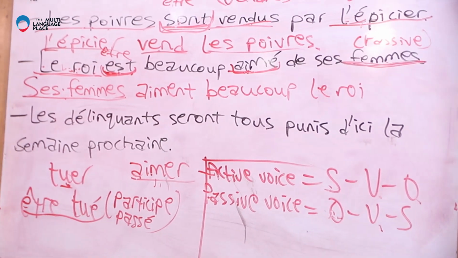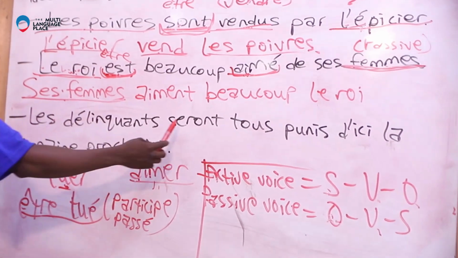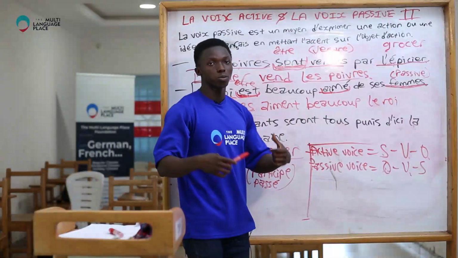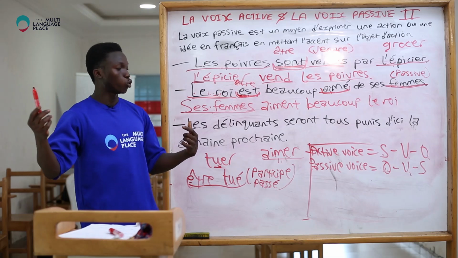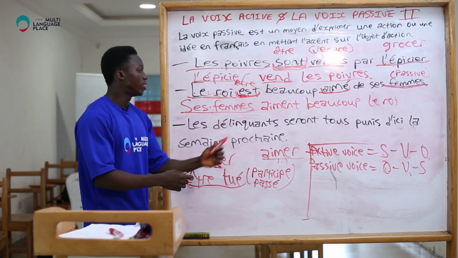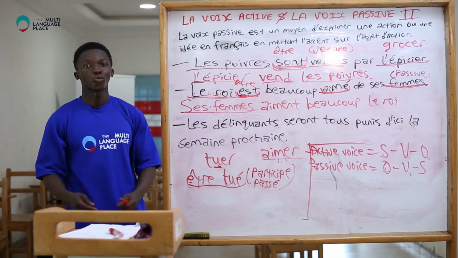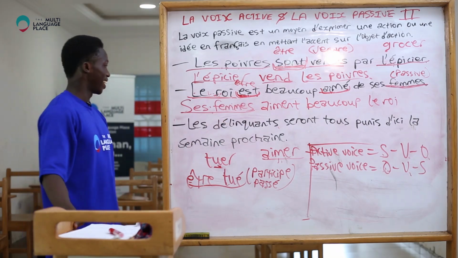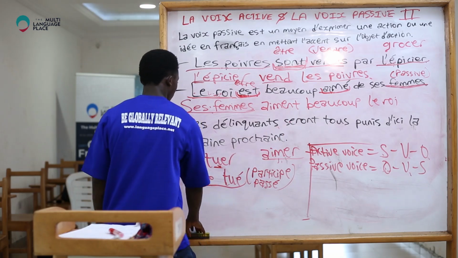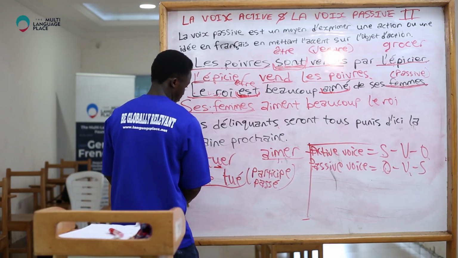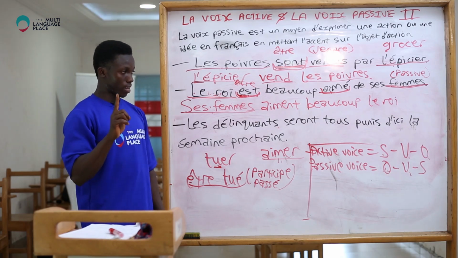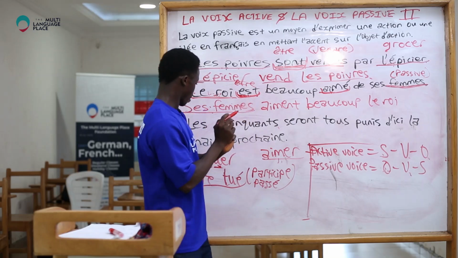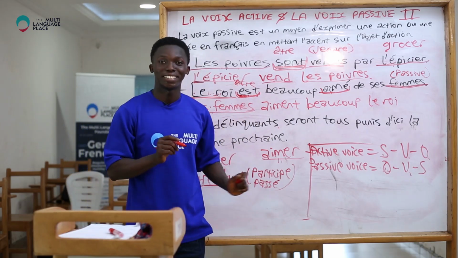Now, let's see the third sentence. Les délinquants seront tous punis d'ici la semaine prochaine. How do we transform this into active voice? This is passive voice. Les délinquants seront tous punis d'ici la semaine prochaine. Now, the first thing to note is this is the object, and in fact the subject is not mentioned.